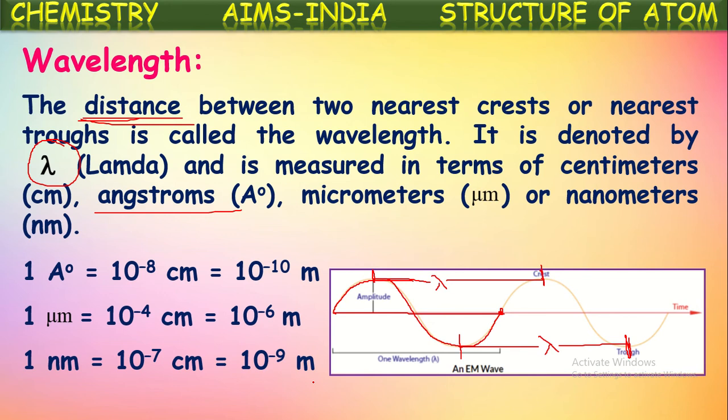We know 1 angstrom is equal to 10 to the power of minus 8 centimeters or 10 to the power of minus 10 meters. And even 1 micrometer is equal to 10 to the power of minus 4 centimeters. And even 1 nanometer is equal to 10 to the power of minus 7 centimeters. By using these unit conversions, we can do calculations based upon the wavelength.